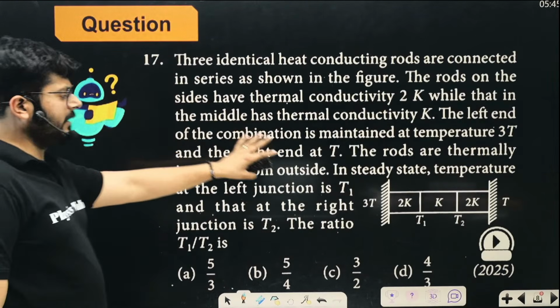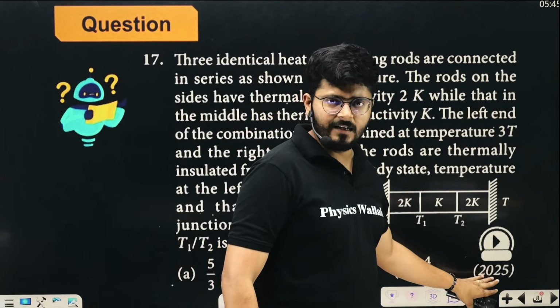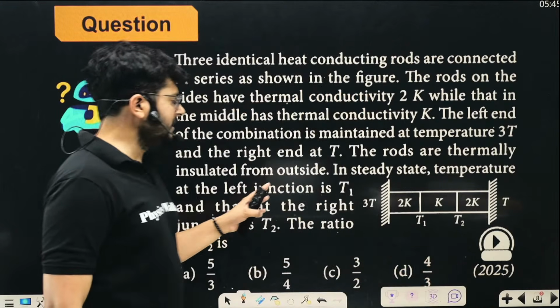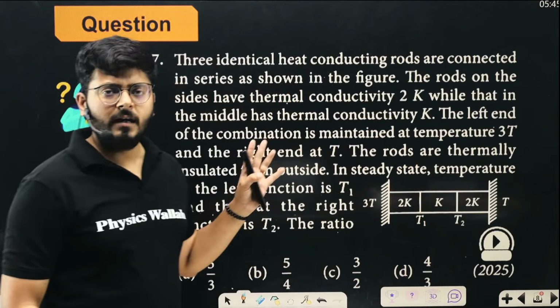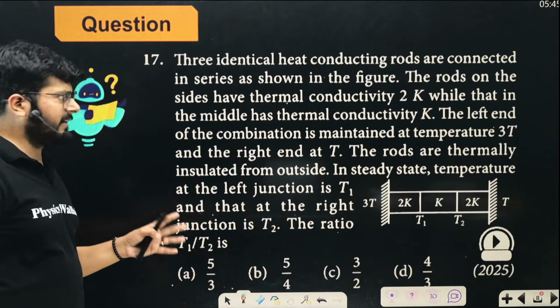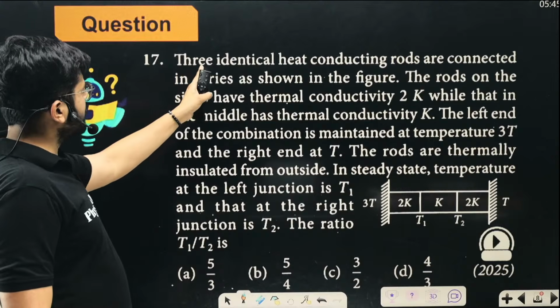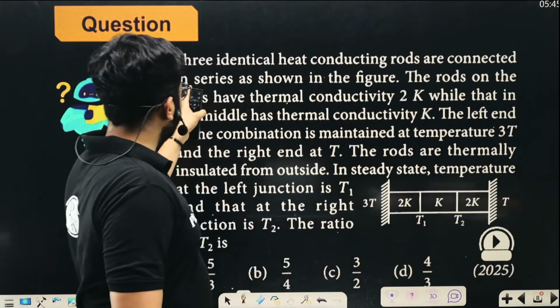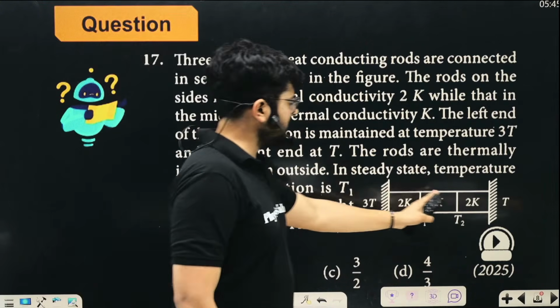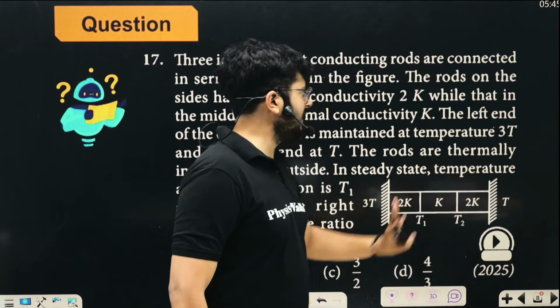So here we have a question from the previous year, 2025. These kinds of questions are in the recent trend, so practice them efficiently. You cannot avoid them. So there is this question: 3 identical heat conducting rods are connected in series as shown in the figure. So there are 3 identical rods, connected in series as shown in the figure.